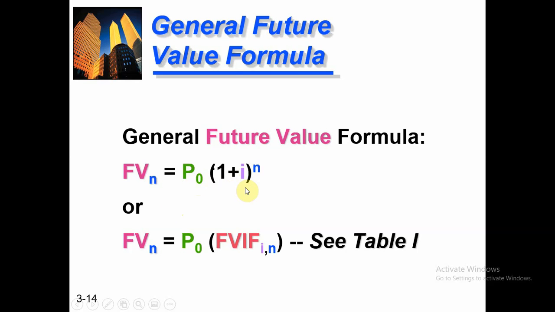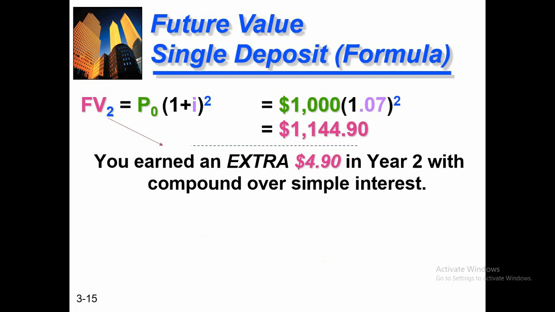This is the general formula which you can use manually to calculate the future value of your investment. Here FVn is equal to P naught into FVIF of I, n. Basically, you can also find the value of your investment with the support of a table. I will show you in Google how you can check the value from the table as well.